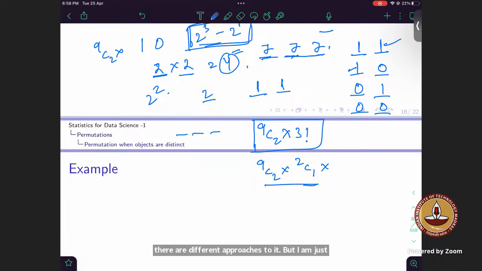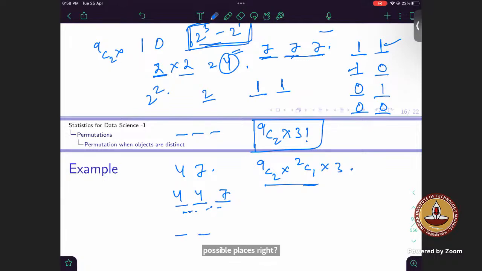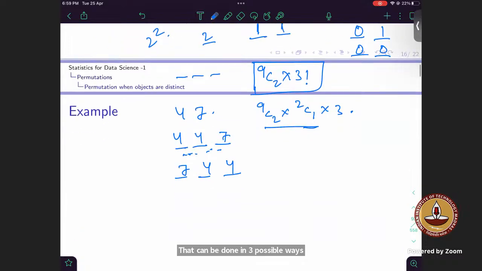Okay. So once I've chosen 9C2, then I can choose 2C1. Now, let's say I've chosen 2 numbers, 4 and 7, and let's say I have chosen 4 to be repeated twice. So I can have 4, 4. Now this part, 7, I can place it in all three possible places, right? That can be done in three possible ways, because all these cases can happen: 7, 4, 4, and the other can be 4, 7, 4. Only these three possible options are there, right?